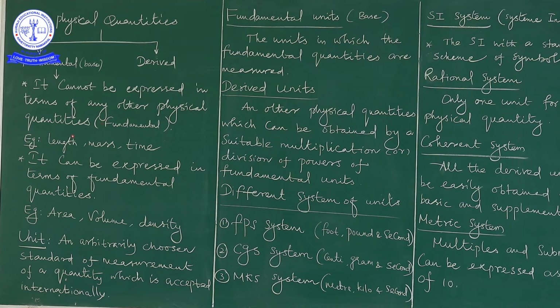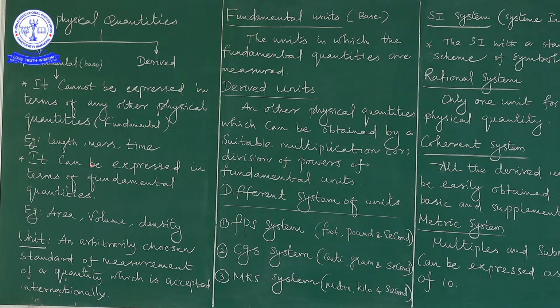For example, length, mass, time are the fundamental quantities. Not only these three, many quantities are present under the fundamental quantities. So fundamental quantities cannot be expressed in terms of any other physical quantity. Such quantities are called fundamental quantities.